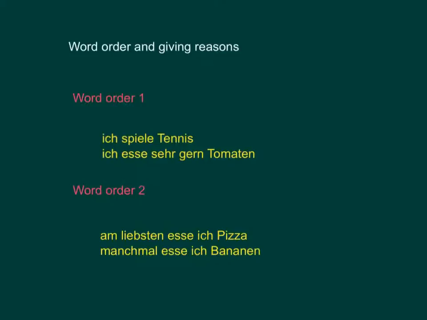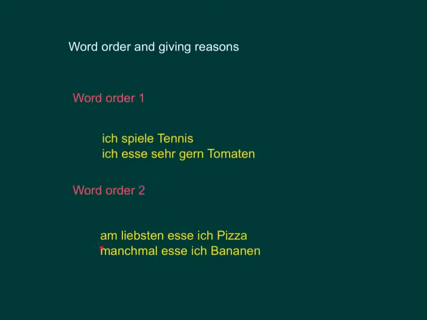Word order 2 we've worked hard on over the last year and a bit. And there are two examples here. Am liebsten esse ich Pizza and manchmal esse ich Bananen. They both use the same verb. But in this case, the ich and the esse have changed around. They've changed position. This is because the verb has to occupy the second position in a sentence.